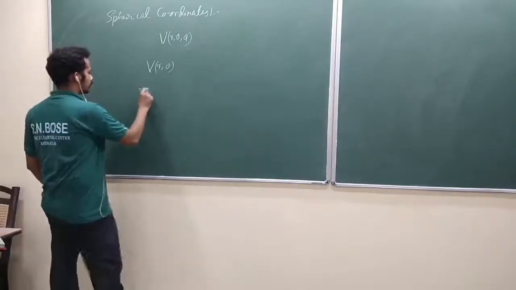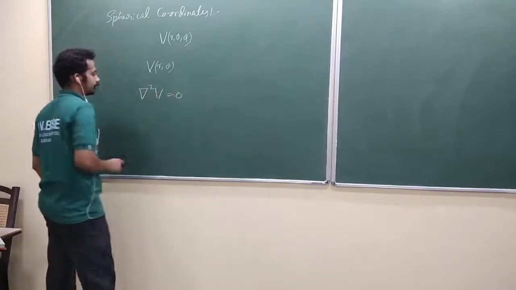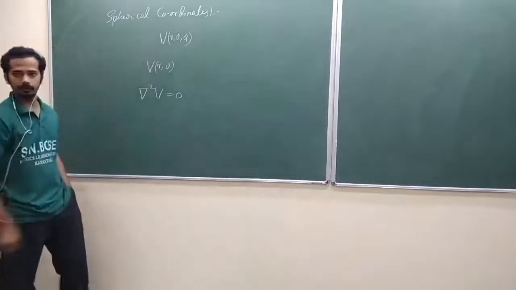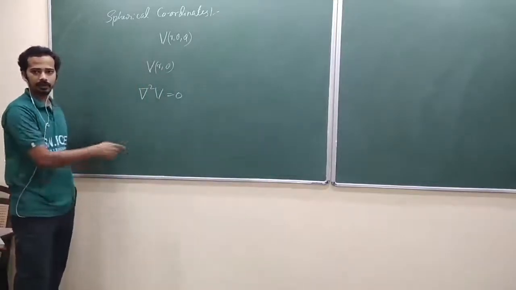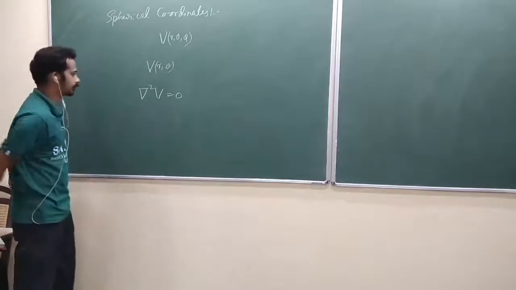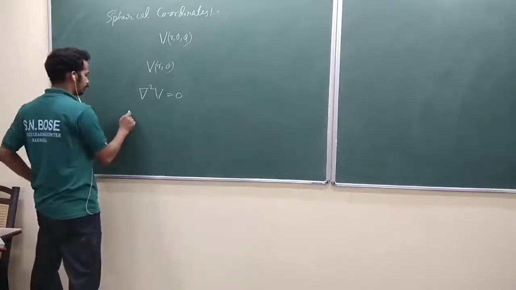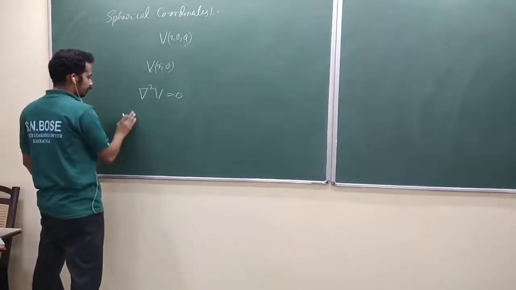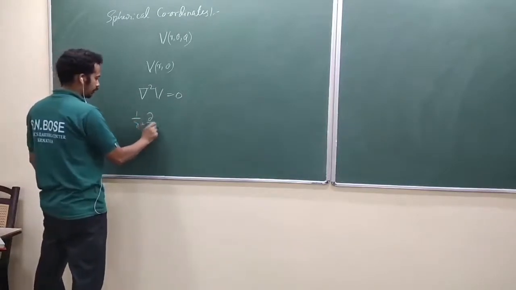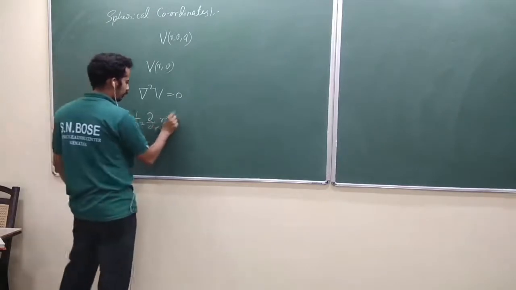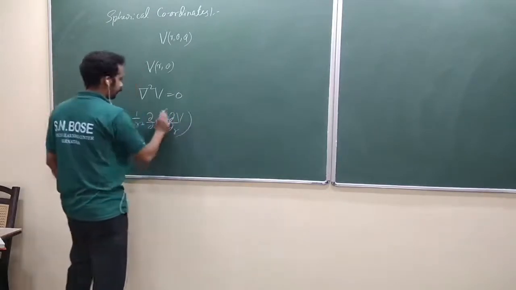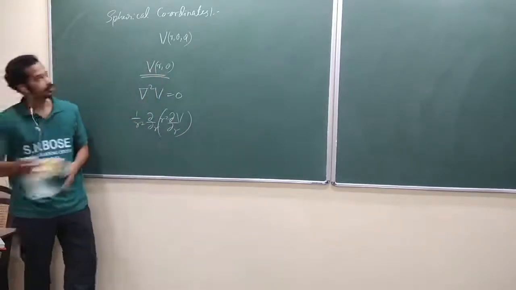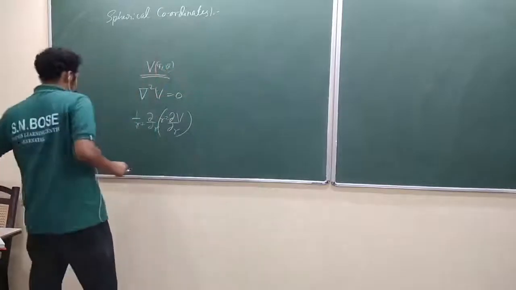Then del square V equal to 0, that will be, any idea? You don't have to write the del square V by del phi square term. I hope you have written the Laplacian in spherical polar coordinates, am I right? You don't have to write the last part because V is independent of phi now. So 1 by r square, del by del r of r square del V by del r, with V as a function of r and theta. Azimuthal symmetry, just forget about the phi term.